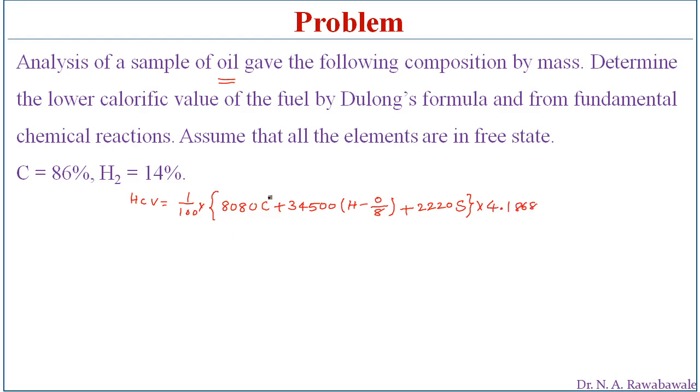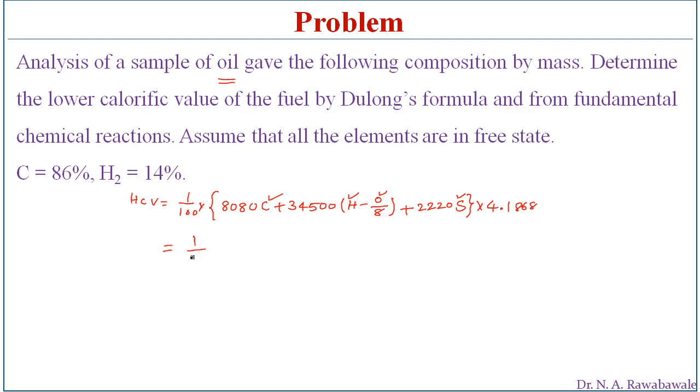So in this formula, C is the percentage of carbon, H is the percentage of hydrogen, O is the percentage of oxygen, and S is the percentage of sulfur. All other things are absent, only carbon and hydrogen are present, so the higher calorific value can be obtained.